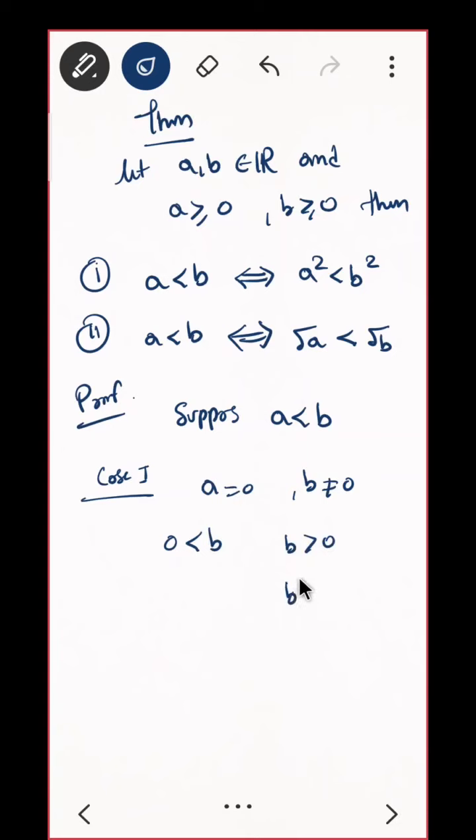So what will be your B square? That is greater than 0. That is your property only. Your square will always be positive. You can say directly. And 0 can be written as A square, so B square is greater than A square. Do you see? If you take A equal to 0, then the result is true.